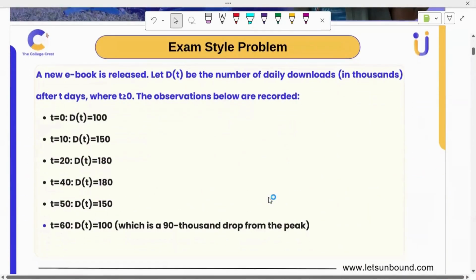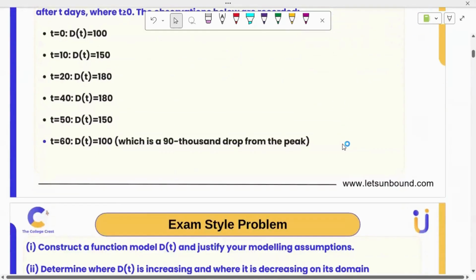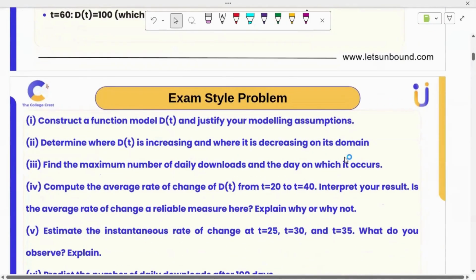Let's see the question. A new book is released. Let D of t be the number of daily downloads in thousands after t days, where t is greater than or equal to 0. The observations below are recorded. When t is 0, D of t is 100 thousand. At t is 10, it's 150,000 downloads. In such a way, they have given this. And at t is 60, it's 100, which is a drop from the peak. Now we have many questions to analyze and interpret.